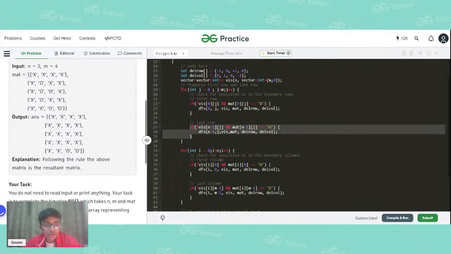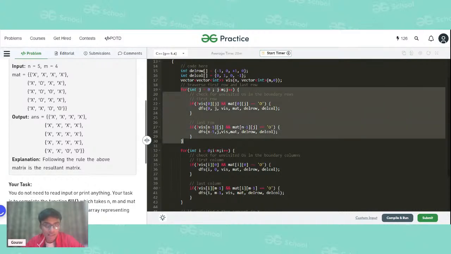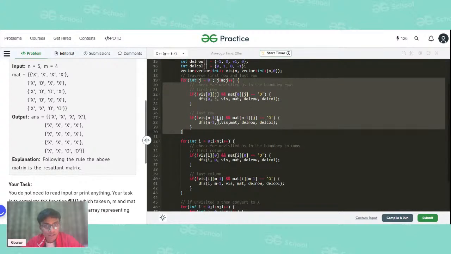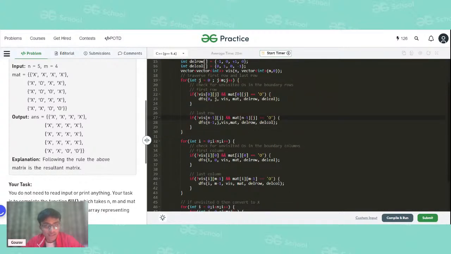The difference between the first row and the last row is that the ith value is 0 for the first row, and the ith value is n minus 1 for the last row. The jth value will remain the same, traversing from 0 to m. That is why this for loop is traversing the first row and the last row, and we are similarly calling the DFS function. In the DFS, we are supplying the coordinates as well. 0 comma j will be our coordinate in case it is in the first row, and in case it is in the last row, n minus 1 comma j will be the coordinate.